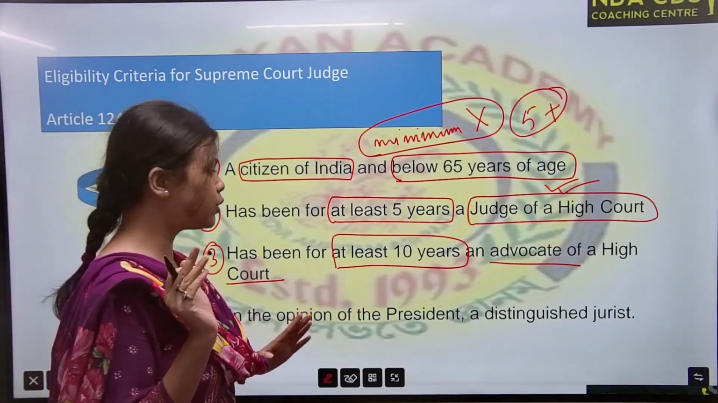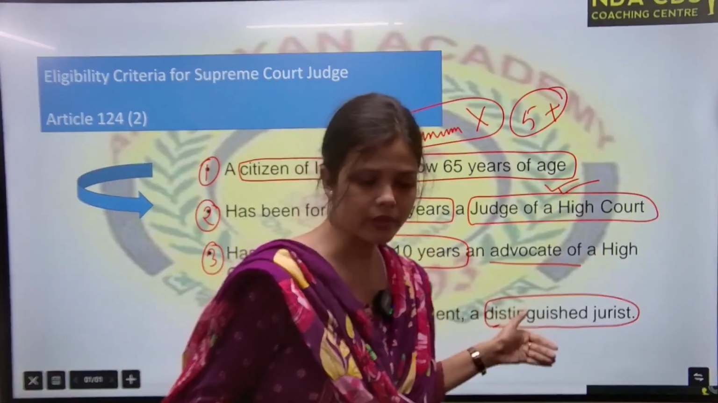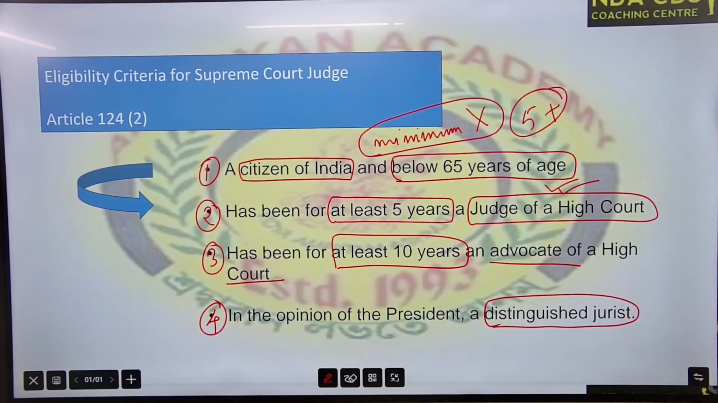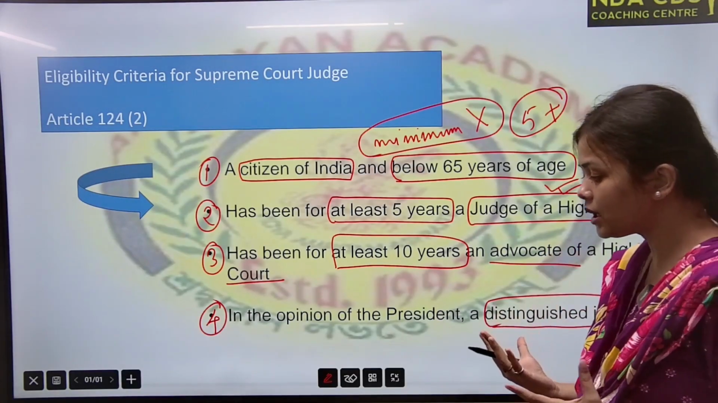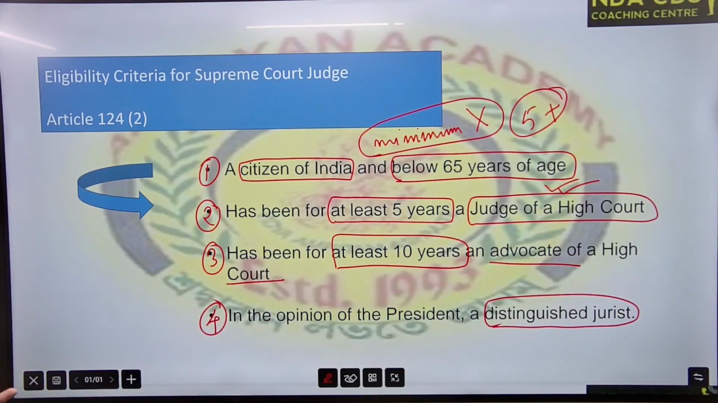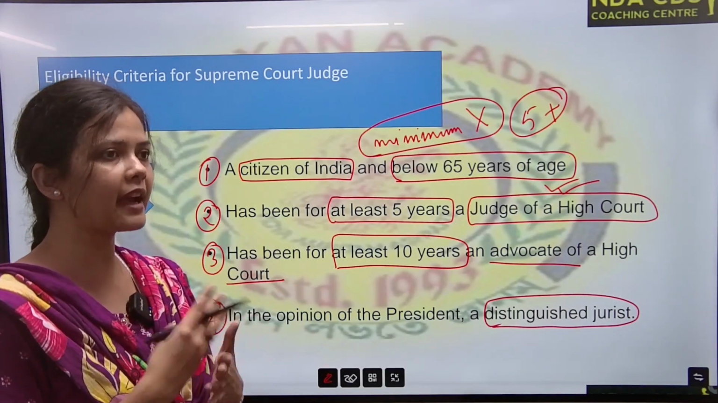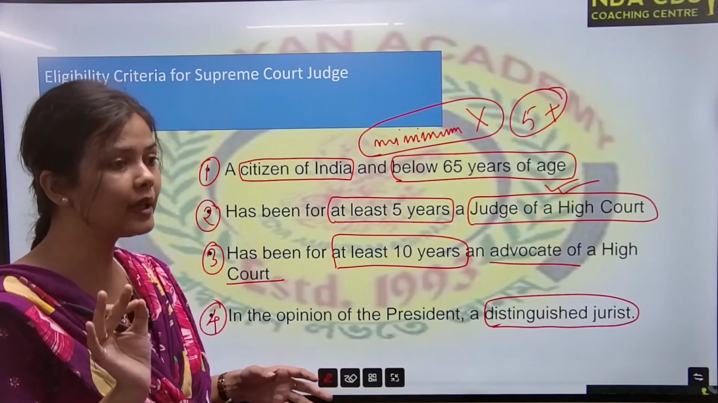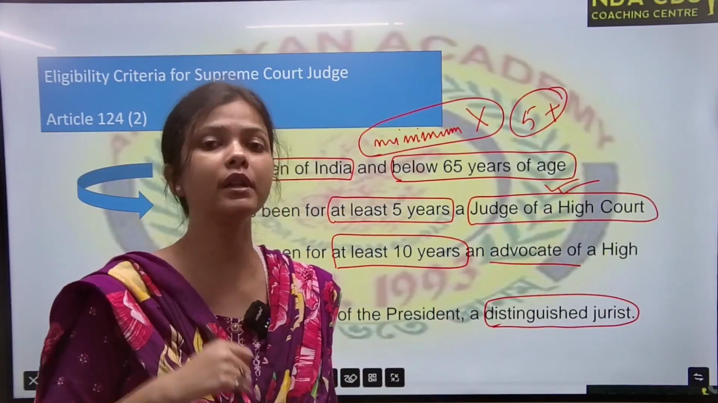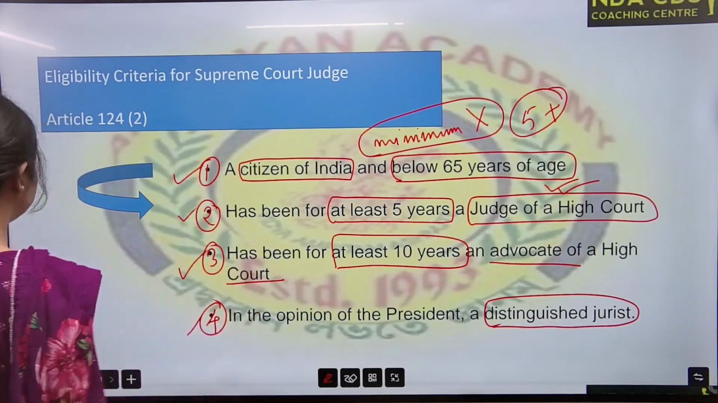In the opinion of the President, you have to be a distinguished jurist. What does it mean? What is a distinguished jurist? That means you have contributed to some landmark judgment, or you have contributed your opinion and that has been proved right or very much appreciated regarding some important cases. If you are very capable and very experienced in the field of law, then you can be considered a distinguished jurist, and it has to be considered by our President. Then your name can be recommended for the position of judge of Supreme Court. So remember these 4 points, very important.